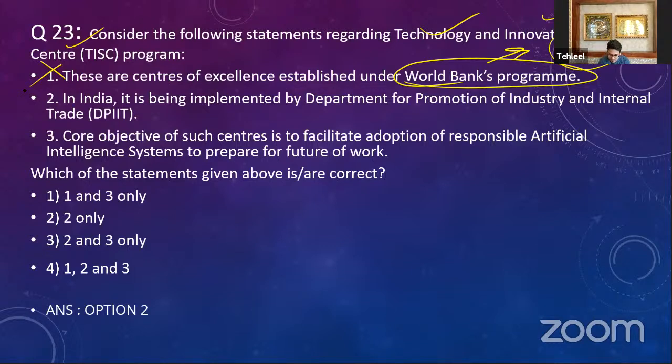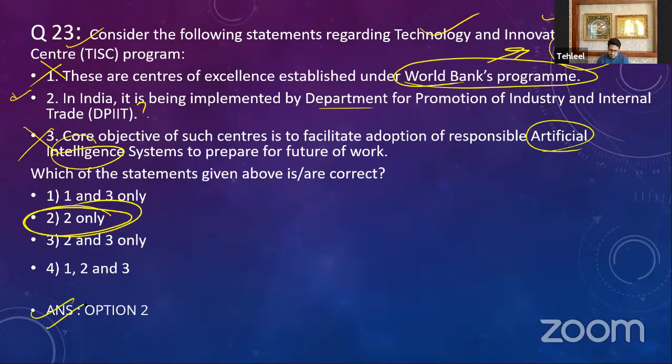Then you have, is it being implemented by DPIIT, Department for Promotion of Industry and Internal Trade? If you don't know this, let's wait. Let's eliminate the other options. Option 3, core objective of such centers is to facilitate the adoption of artificial intelligence. No, it is actually meant for intellectual property. Now option 1 and 3 are not correct. Even if you don't know option 2, you can eliminate the other 2 options. So 2 only is the correct answer here. So option 2 is the right answer.